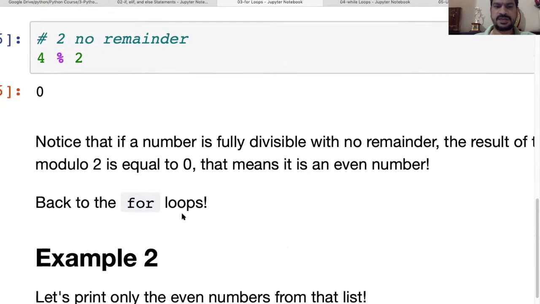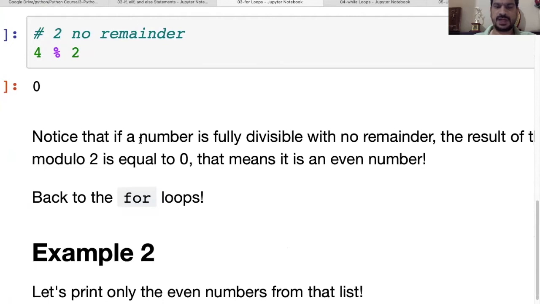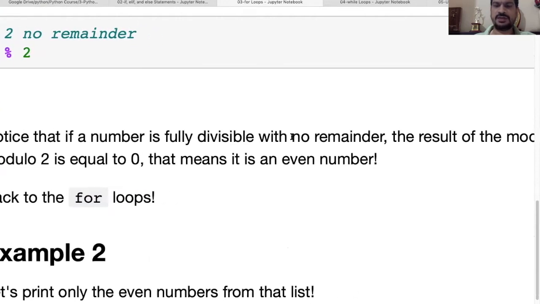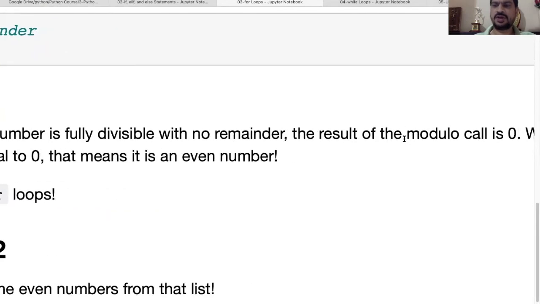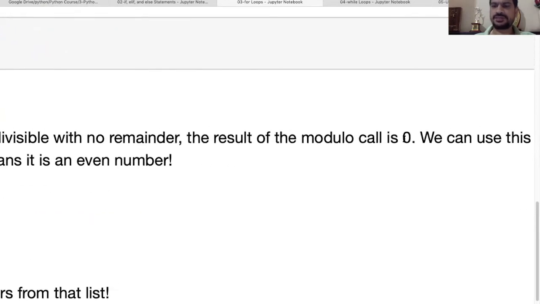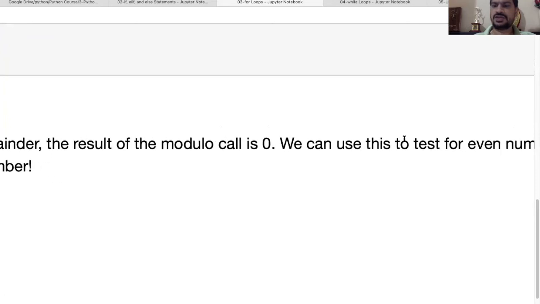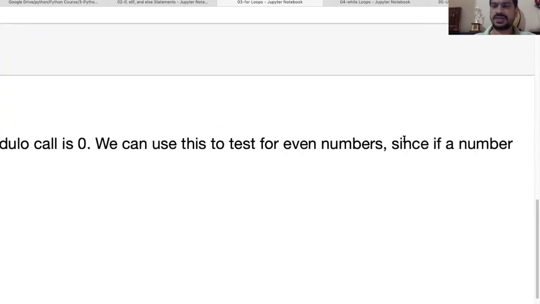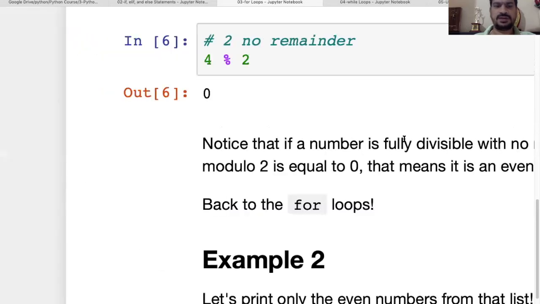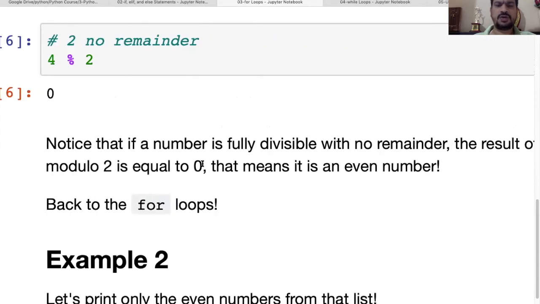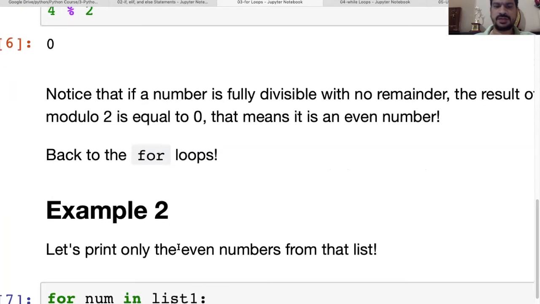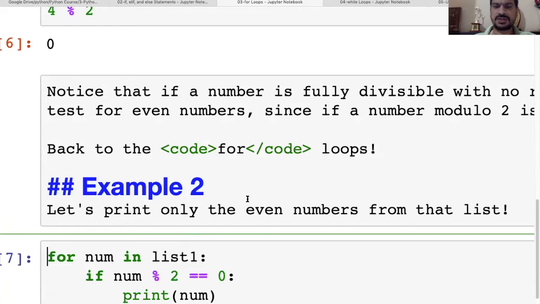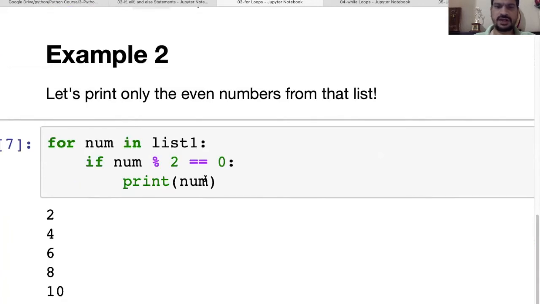Let's see some examples related to it. If a number is fully divisible with no remainder, the result of the modulo operation is 0. We can use this to test for an even number, since if a number modulo 2 is equal to 0, that means it is an even number. So we have an example to print even numbers and odd numbers. Here we are looking for the even numbers.